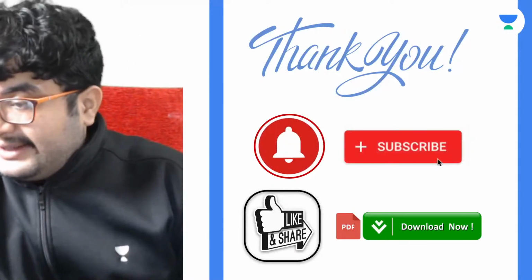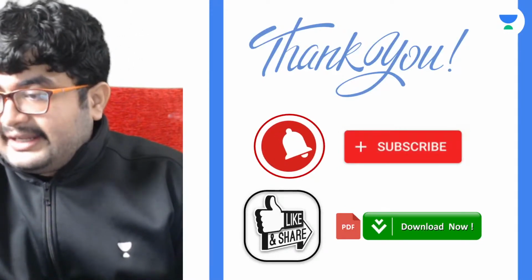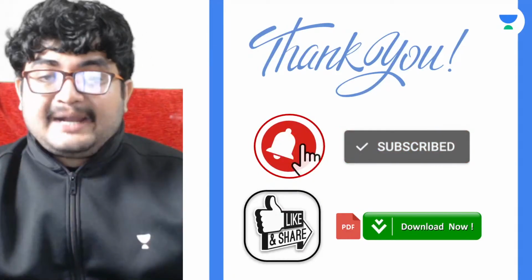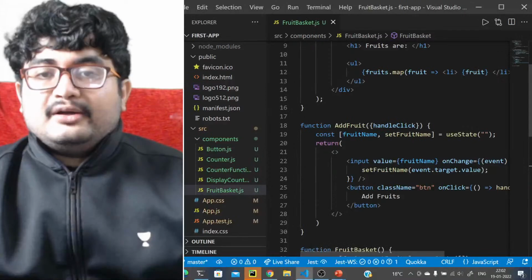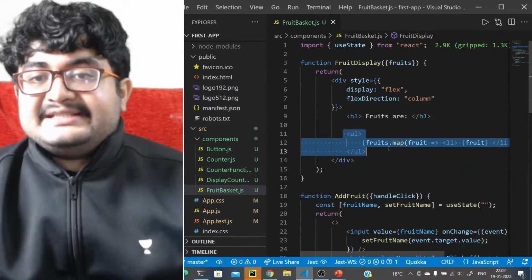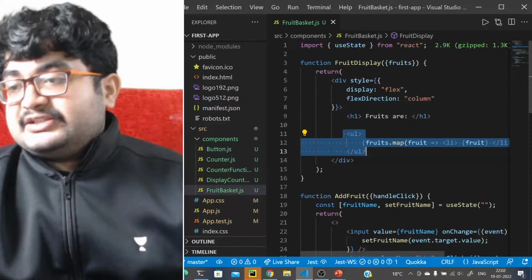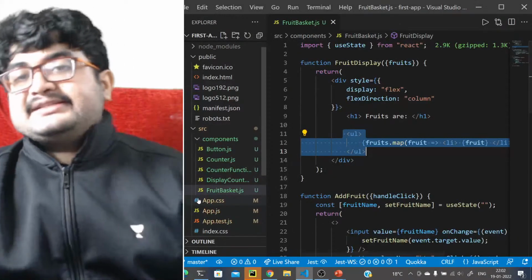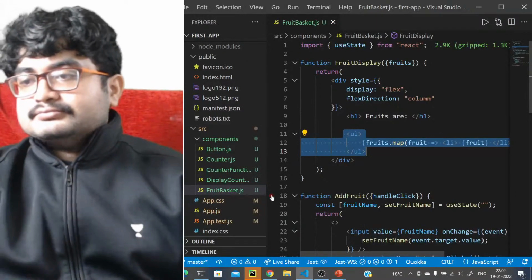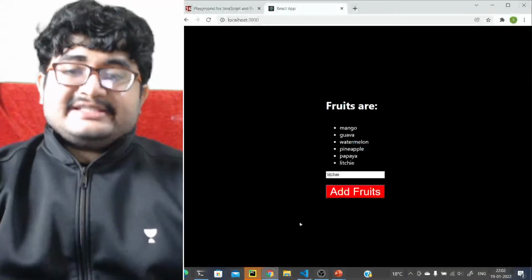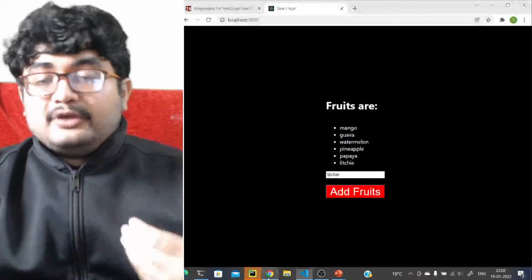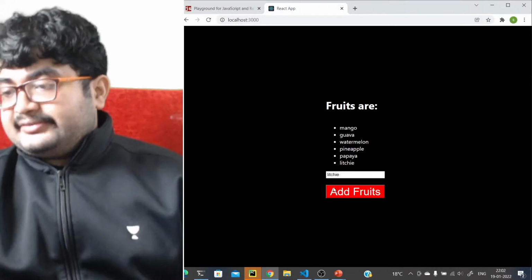So whenever you are adding a fruit, all the functions are executed and only the fruit basket part is being re-rendered. Yes, not only the fruit basket part, sorry, only this part that is changing. When this new fruit is added, only this part is getting changed. The existing fruits are not getting updated. Although it's re-rendered, only this new fruit that is added is getting re-rendered, right?